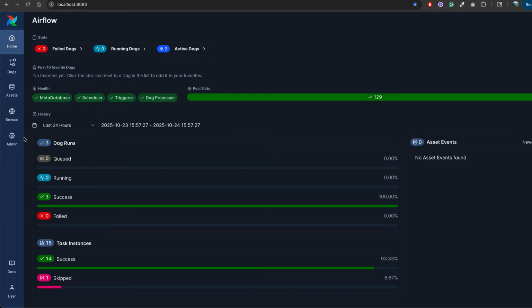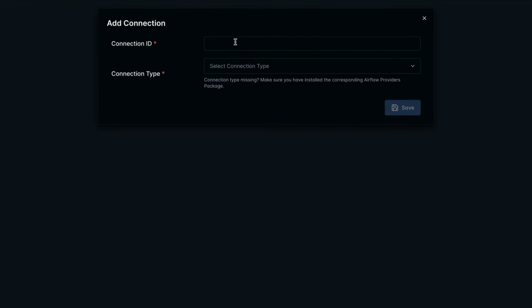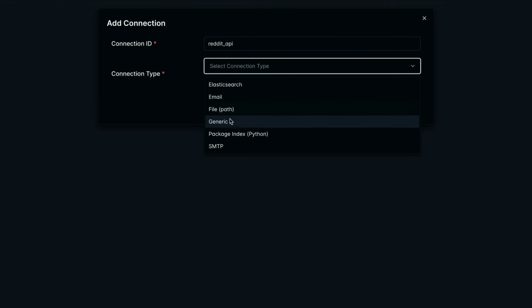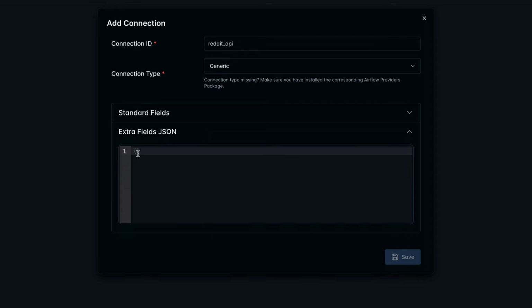Then you go on the Airflow UI, admin, connections, add connection, and then for the connection ID, it's Reddit API. The connection type is generic, and you expand extra fields JSON, and here you put client ID equals to the client ID that we just saw, and client secret, and you put the secret that you have generated. And finally, you click save.